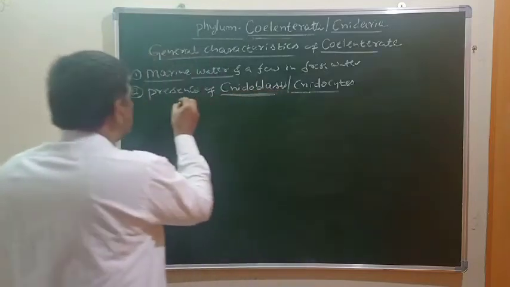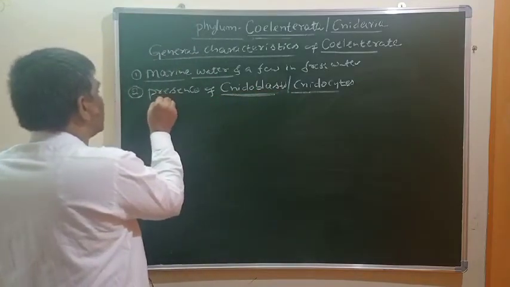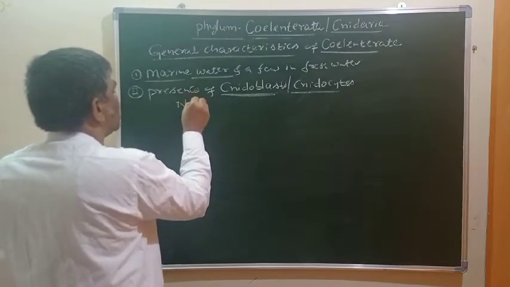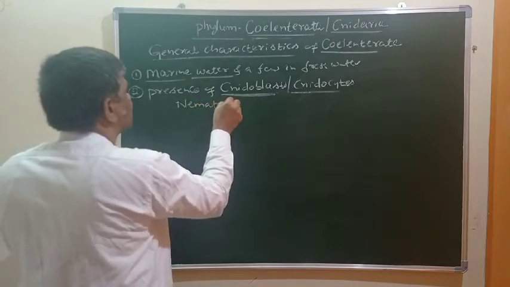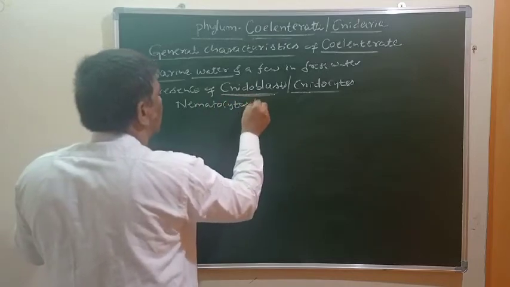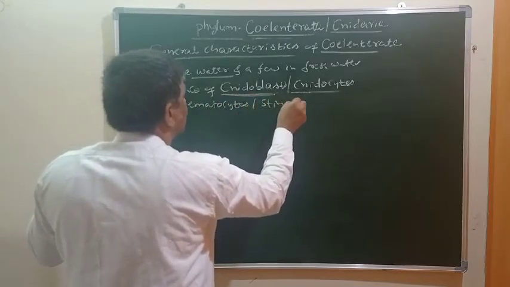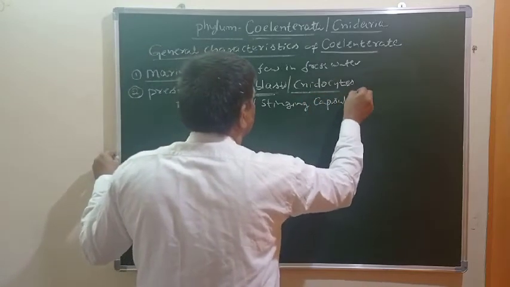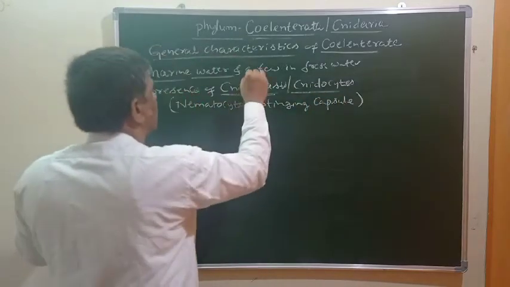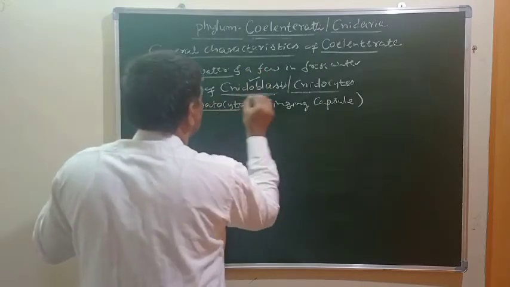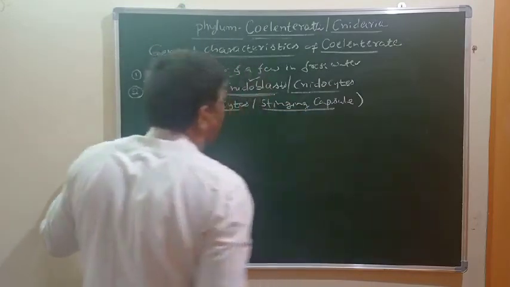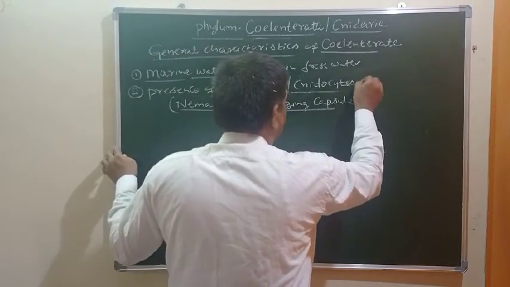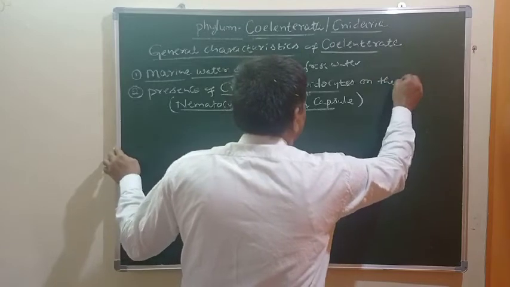These neuroblasts or neurocytes contain a special cell known as nematocytes. Nematocytes are stinging capsules. What is that? These are present on the tentacles.